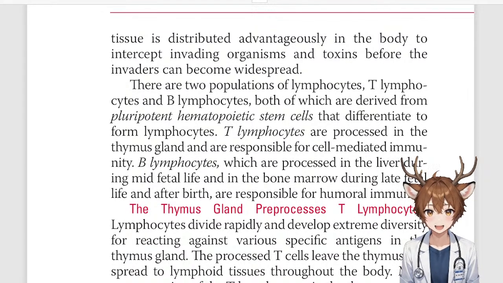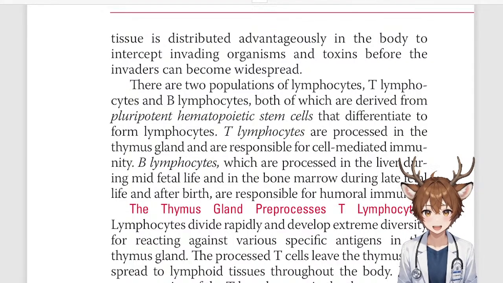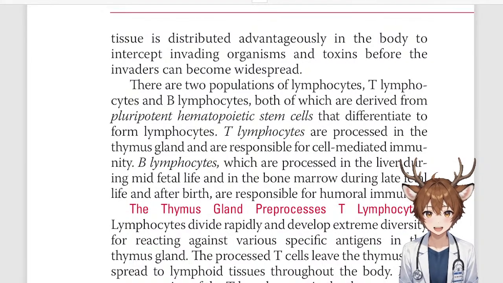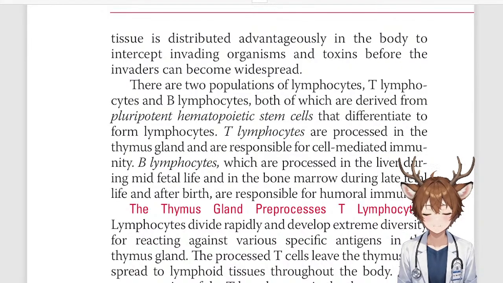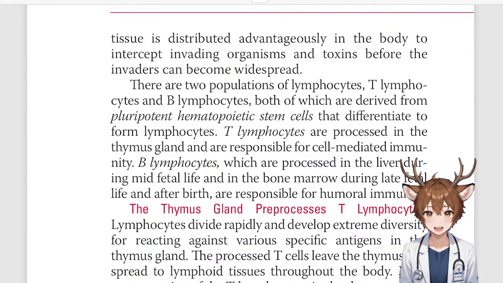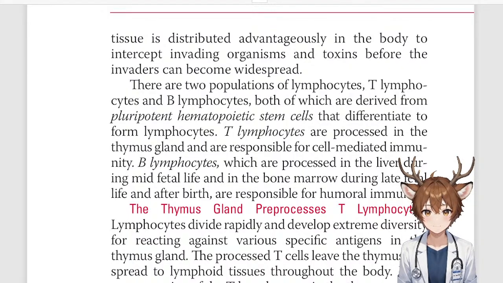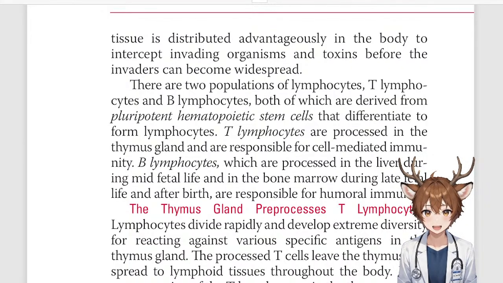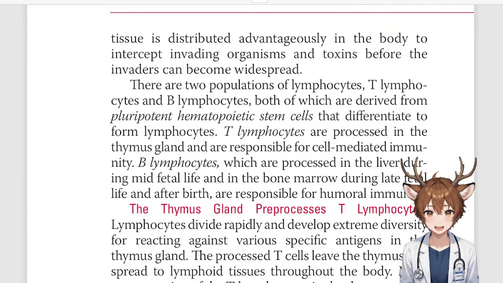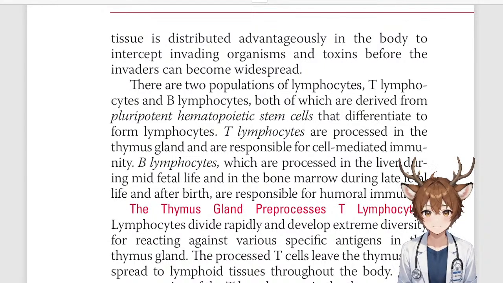T lymphocytes are processed in the thymus gland and are responsible for cell-mediated immunity. So just remember T for thymus. B lymphocytes, which are processed in the liver during mid-fetal life and in the bone marrow during late fetal life and after birth, are responsible for humoral immunity. And so for B cells, just remember that the B lymphocytes are made in the bone. Okay?